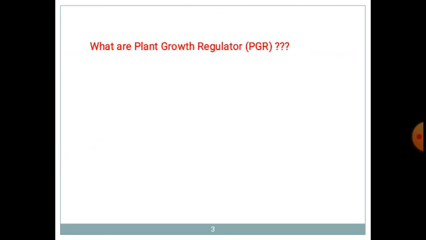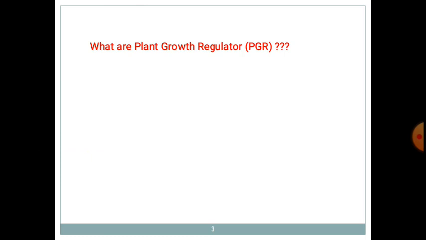What are these plant growth regulators? As in the human body there is a need of hormones, that is called a chemical messenger, and these hormones are playing a very important role in the human body. In the same way, these plant growth regulators are also playing a very important role in plants.